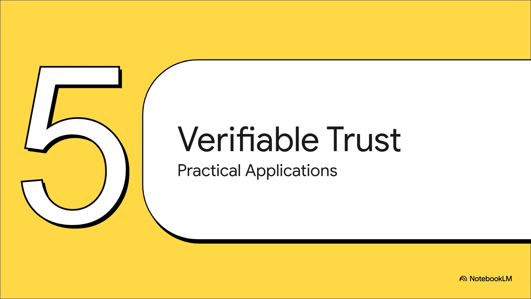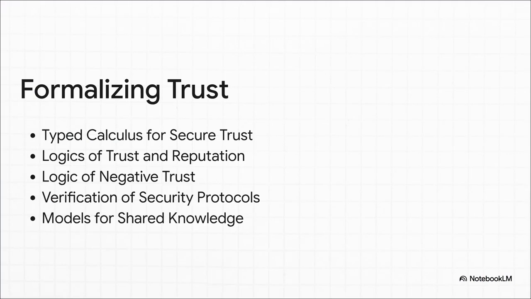Okay, so we've got our blueprint, but what can we actually build with it? Let's dive into the practical applications and see how modal type theory is used to construct verifiable trust out in the real world. Using this framework, researchers are building some incredibly precise tools. For instance, they can create a logic of reputation that formally proves whether an online agent is trustworthy based on its past actions. Or they can run a security protocol through a verifier to prove mathematically that an attacker can never steal the key. It's all about making these security concepts measurable.